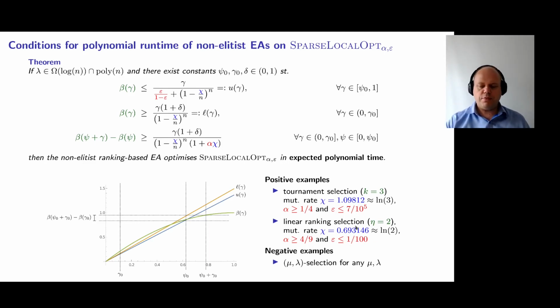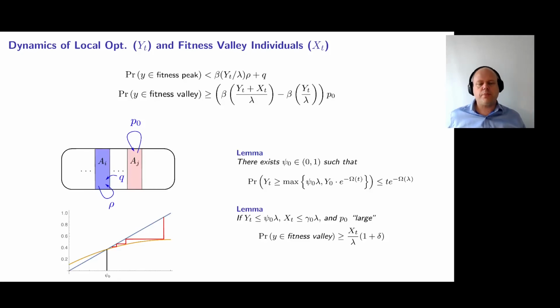But as I said, if you try to satisfy these conditions using mu comma lambda selection, which has a linear beta function, you will not be able to succeed. Assuming the algorithm satisfies these conditions, we can analyze the relationship between two stochastic processes. One represents the number of individuals on the local optima, and the second is how many individuals we have in a fitness valley.